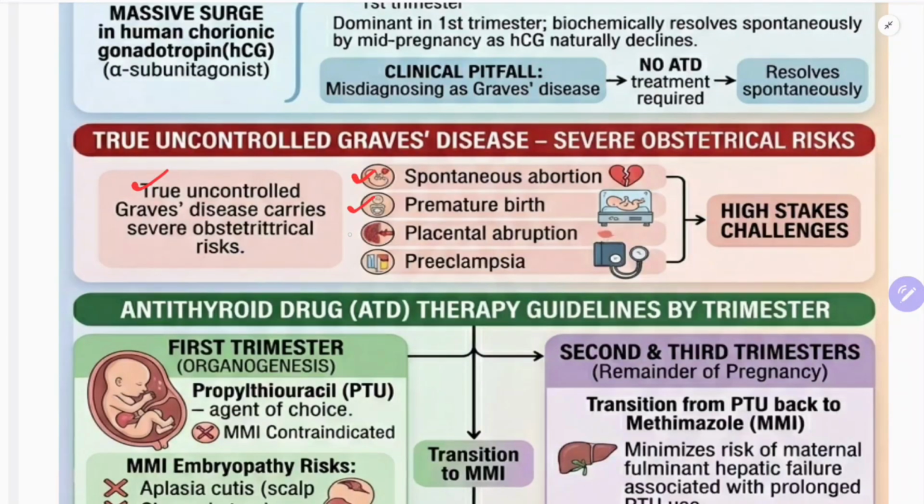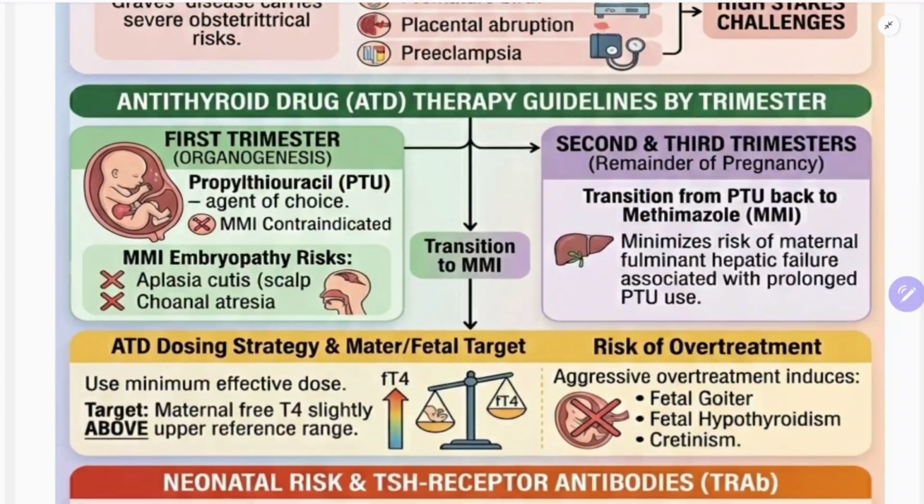Spontaneous abortion, premature birth, abruptio placentae, preeclampsia. One thing is not there. What is that? Cretinism. Cretinism is specific to hypothyroidism in pregnancy. Spontaneous abortion, premature birth, placental abruption, and preeclampsia are the challenges if you don't treat Graves' disease in pregnancy.